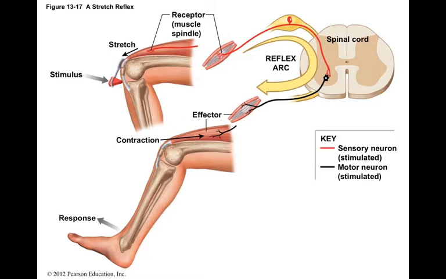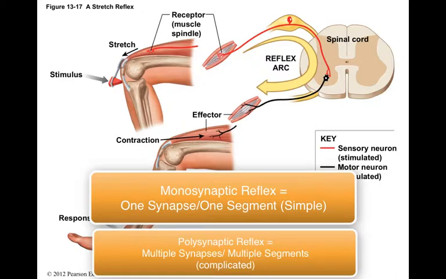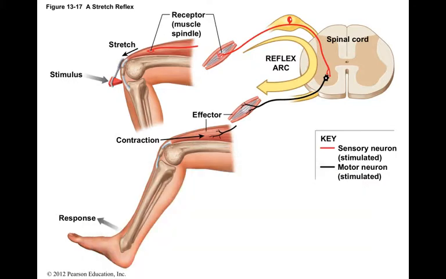A reflex will always involve a receptor that detects a stimulus, an integration center where a synapse will occur and information will be integrated, and an effector that will react to the command given. Spinal reflexes range in complexity from simple monosynaptic reflexes involving a single segment of spinal cord to polysynaptic reflexes that involve many segments. A monosynaptic reflex is a simple reflex where there is very little delay between the sensory input